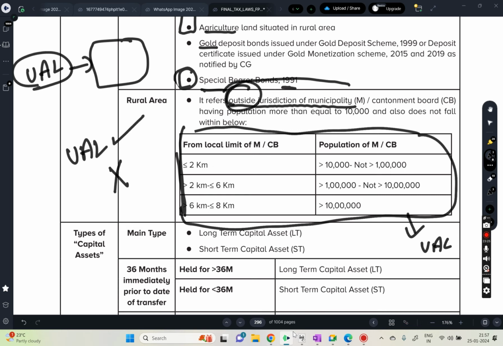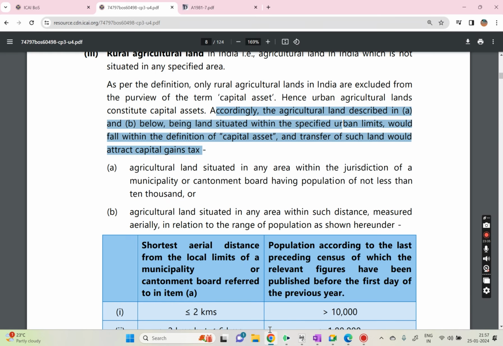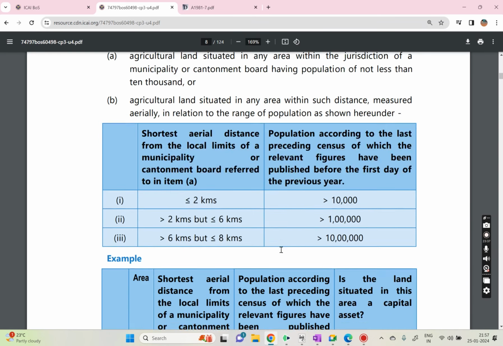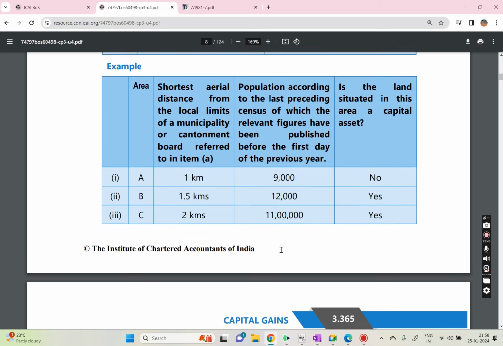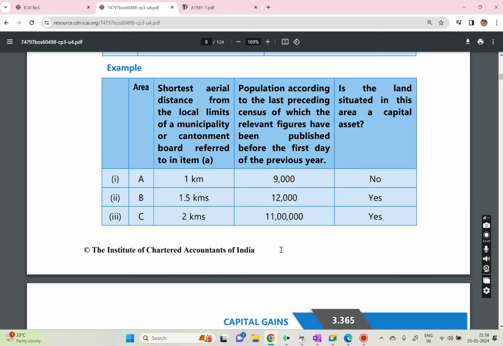If it is not falling, then it is called rural agriculture land. Am I clear now? Yes, sir. Now coming back to our question, it is not falling, right? Yes, sir.